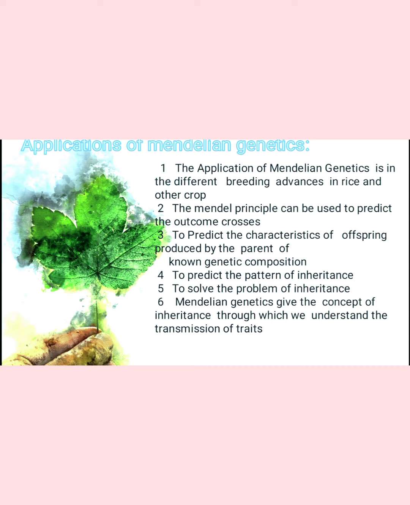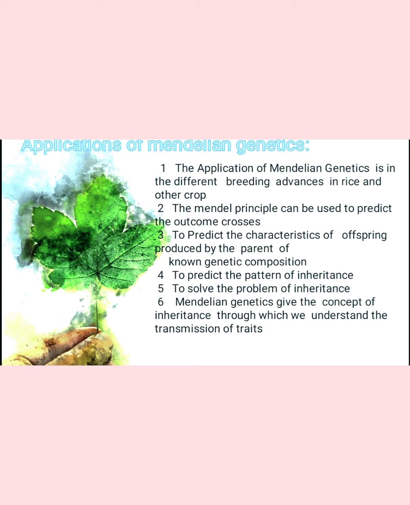It also helps solve problems of inheritance. For example, one plant has a disease and another does not. When crossing is made, the offspring has the disease. Some diseases are inherited from generation to generation, and that problem can be solved with the help of Mendelian genetics.